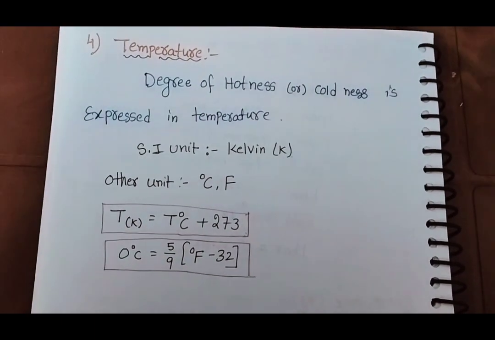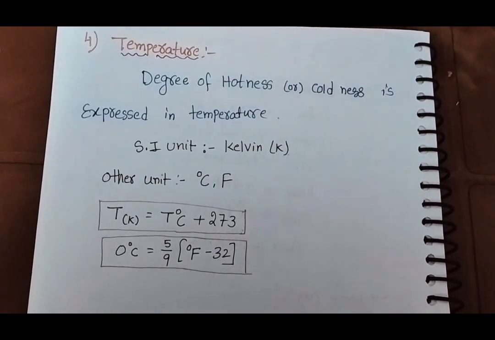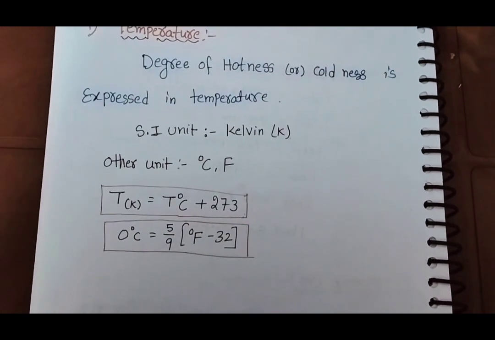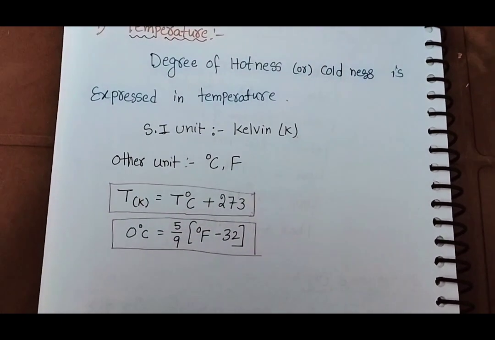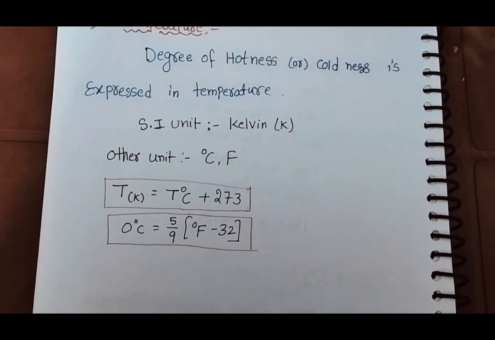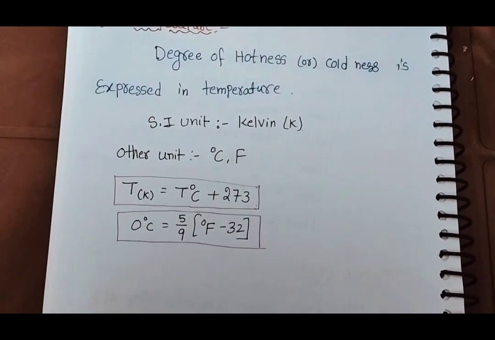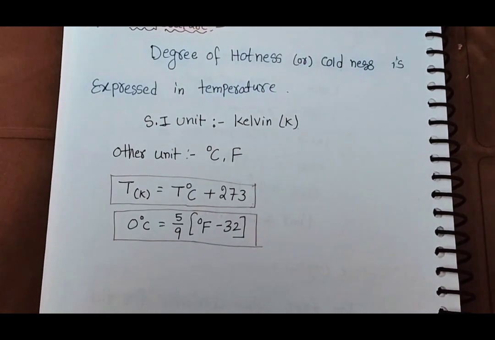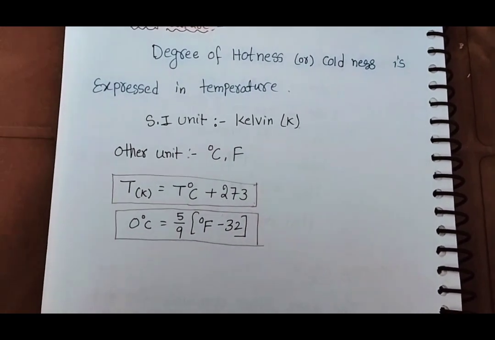If they give Celsius, we have to convert into Kelvin. The formula for Kelvin is Celsius plus 273, and the second formula: if they give Fahrenheit degrees, we have to convert into Celsius, and the formula is 5 by 9 into Fahrenheit minus 32.